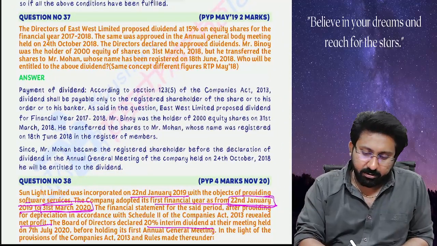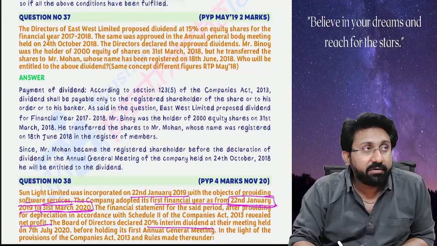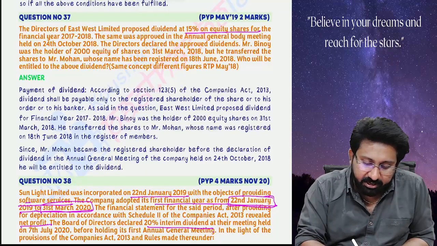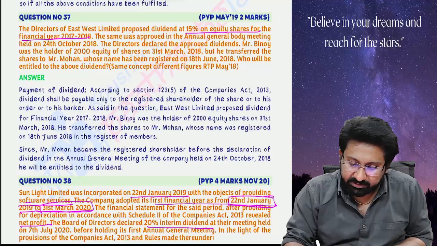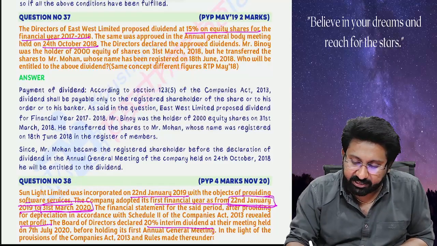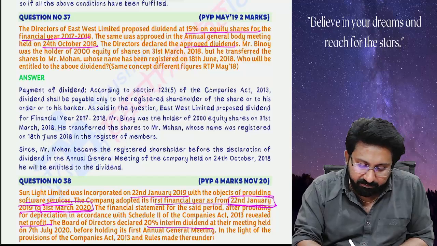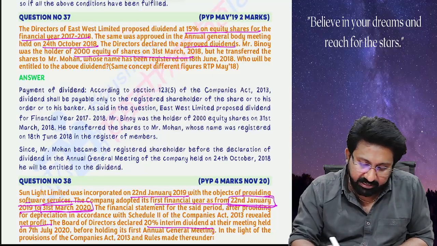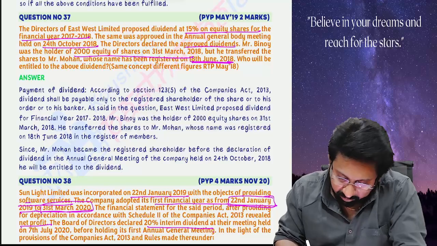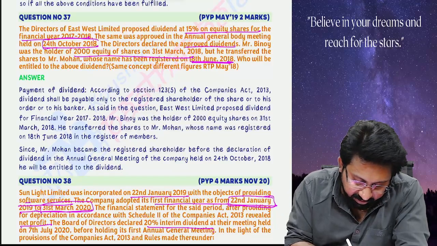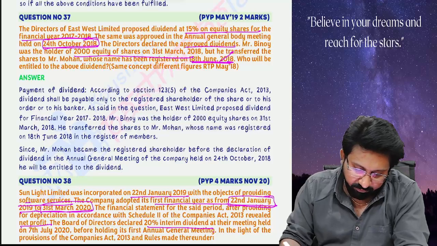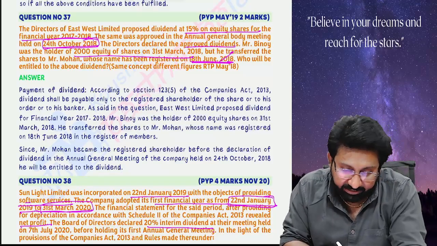Next. The directors of East West Limited proposed a dividend of 15% on its equity shares for the financial year 17-18. The same was approved in the AGM held on 24th October 2018. The directors declared the approved dividends. Mr. Binoy was the holder of 2000 equity shares but transferred the shares to Mr. Mohan, whose name is registered on 18th June. Okay. So when the AGM is conducted on 24th October, and on 18th June it was registered, who will receive this? This will be received by the next owner.